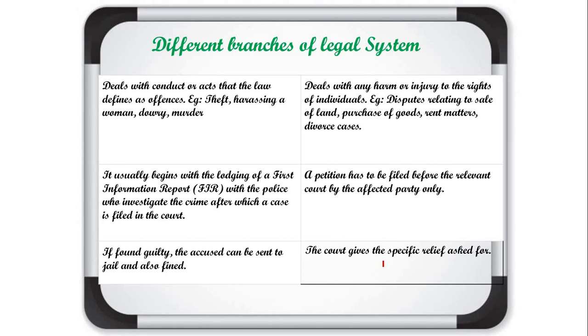But in civil cases, the court can give specific relief. How this specific relief is given, we have already discussed in our previous lecture. Suppose there is a rent matter and the person is not able to pay, then a time period relaxation or some relaxation in the amount is given.